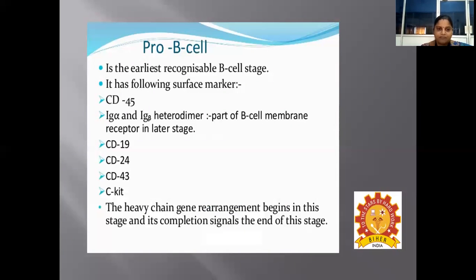It is another cell surface marker of the pro B cell, and next it has markers like CD43 as well as c-kit. So c-kit is an important cell surface marker of the B cell. And the heavy chain gene rearrangement begins in this stage, that means in the pro B cell stage itself, and its completion will be at the end of the stage.